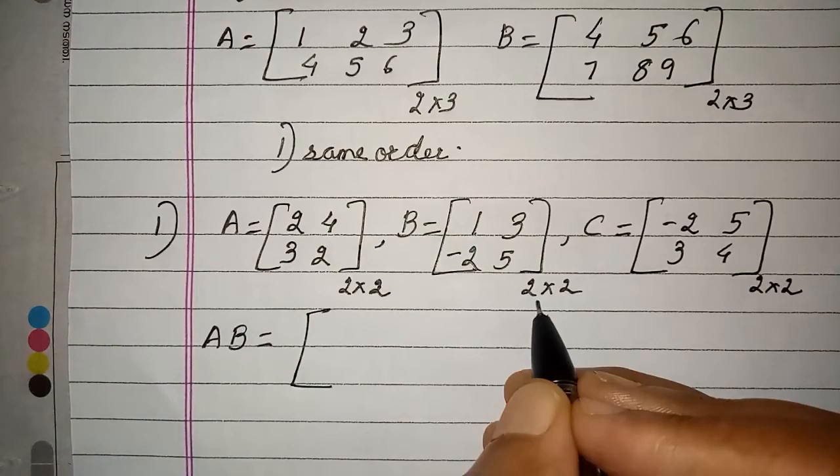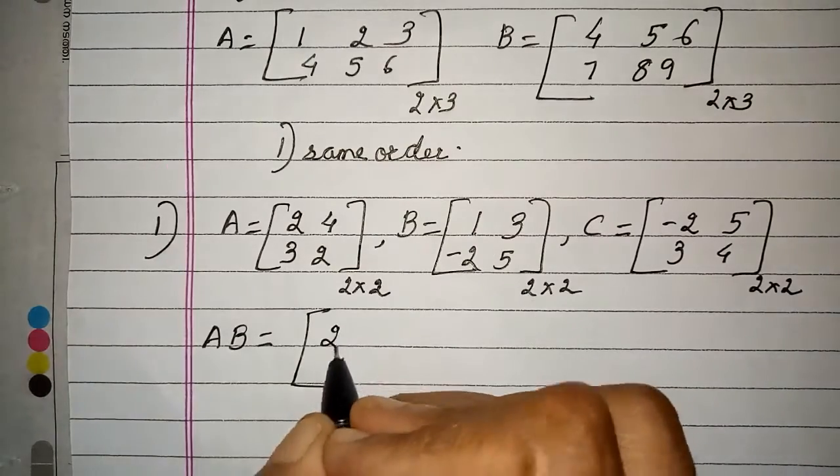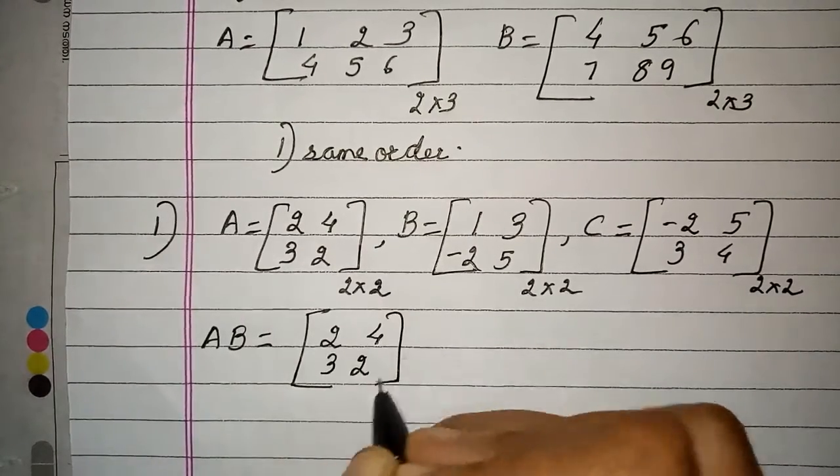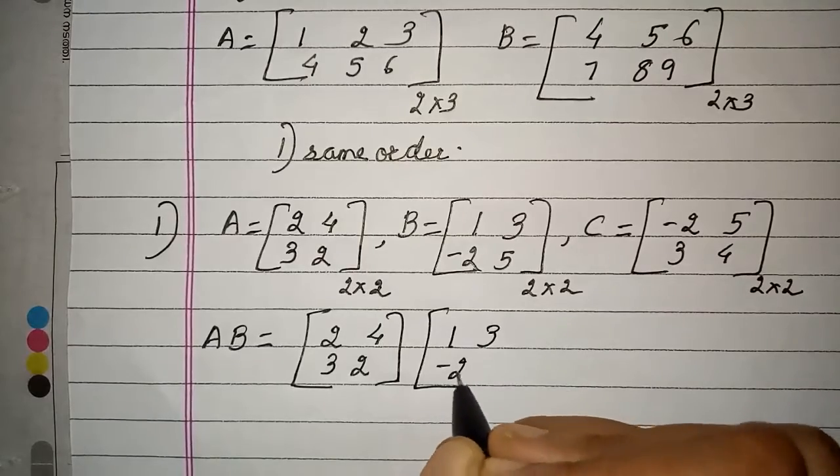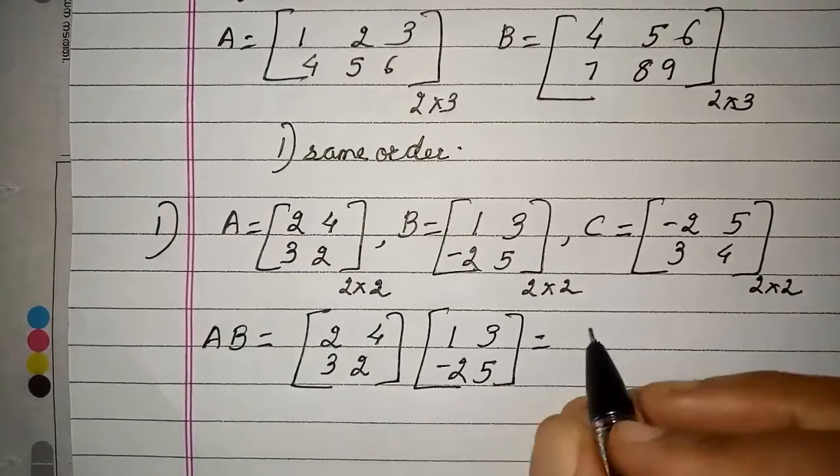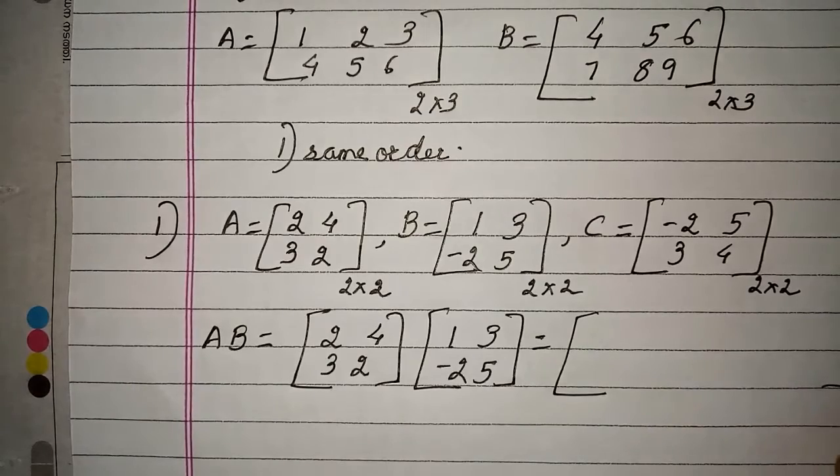Here it is, 2, 2. It is okay, so I can multiply. So 2, 4, 3, 2. Again I have 1, 3, minus 2, 5. So the resultant matrix will again be a 2 cross 2 matrix.